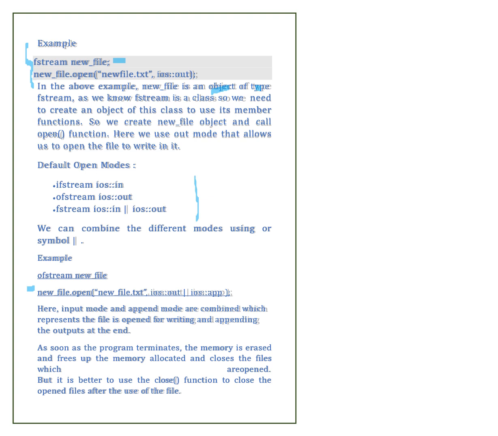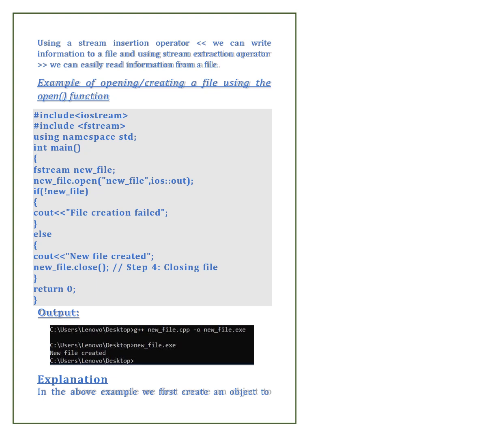As soon as the program terminates, the memory is erased, the allocated memory is freed and the files are closed. But it is better to use the close function to close the opened file after using the file. Using the stream insertion operator, we can write information to a file, and using the stream extraction operator, we can easily read information from a file.